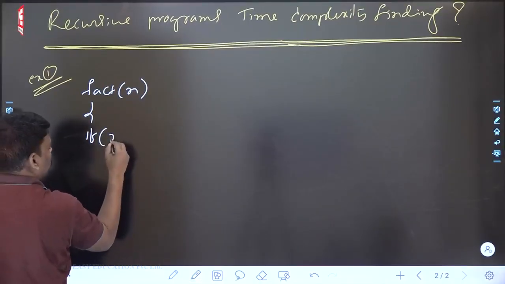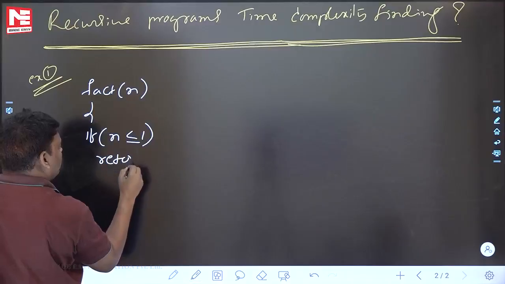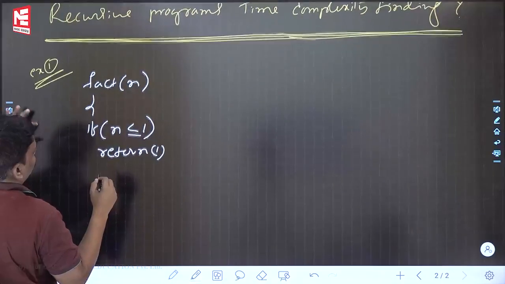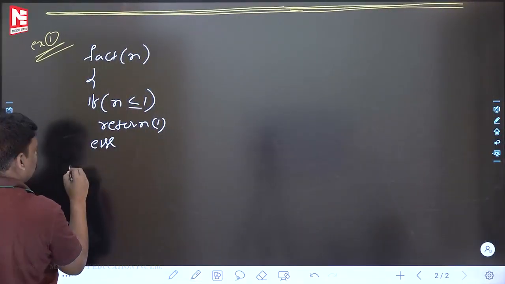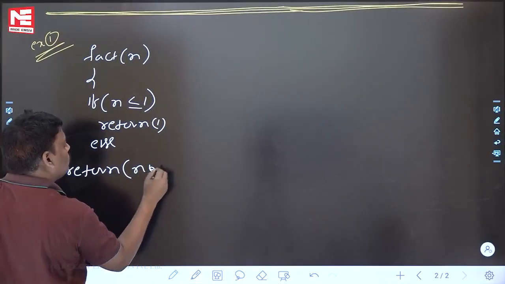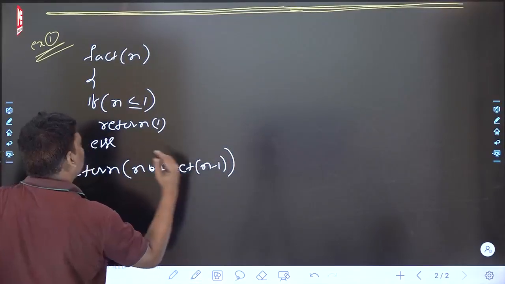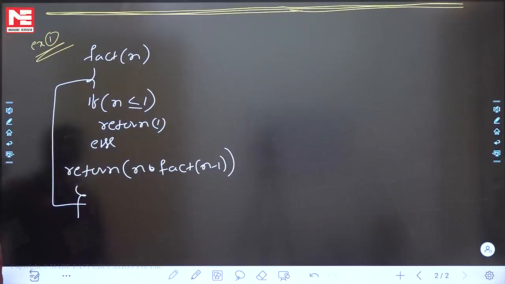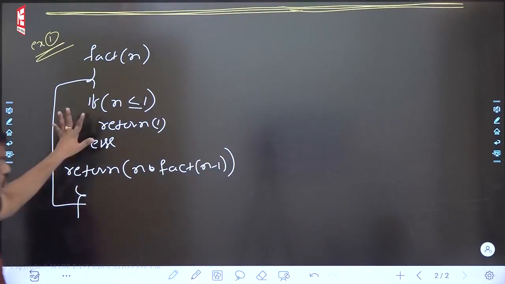If n is less than or equal to 1, return 1, that's okay. If n is less than or equal to 1, return 1, else return n into fact of n minus 1. Fact of n: if n is less than or equal to 1, return 1, else return n into fact of n minus 1. To this recursive program,